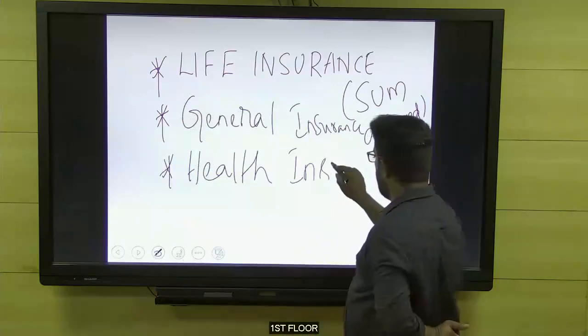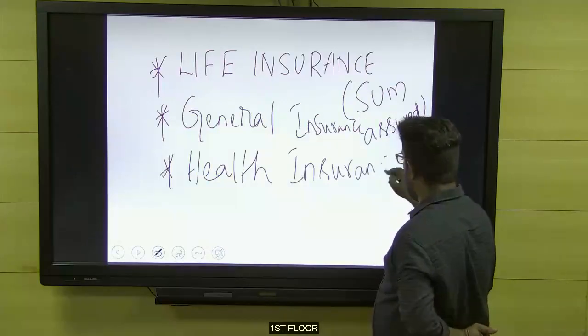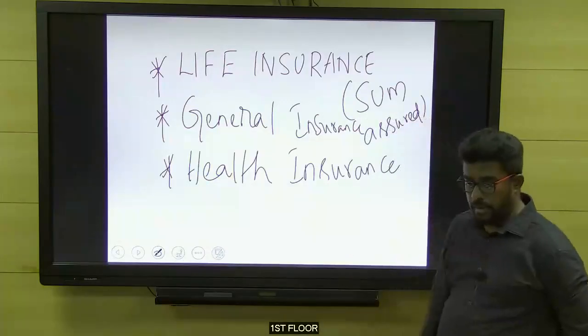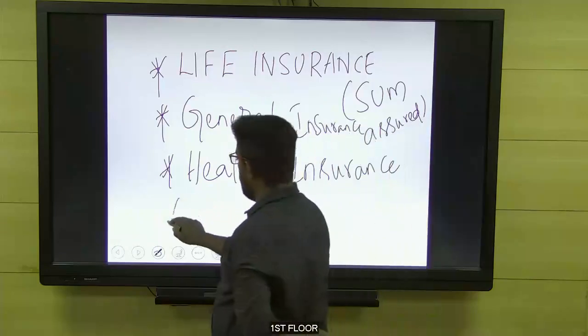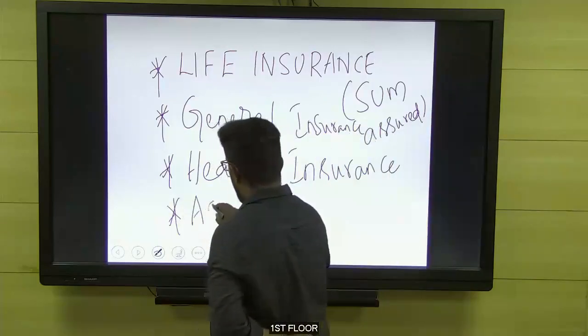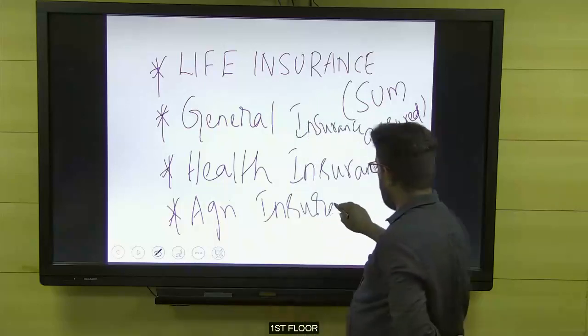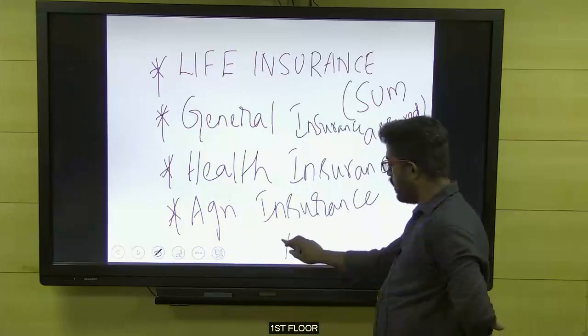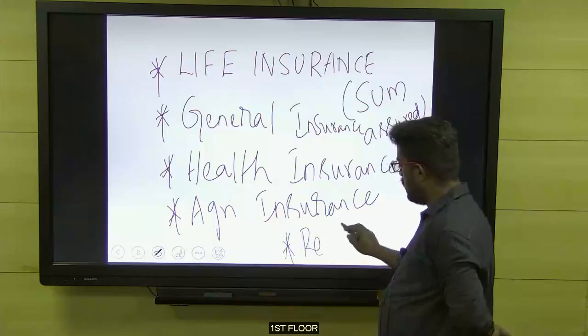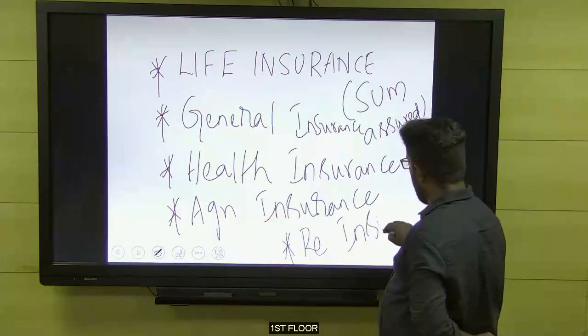Earlier, general insurance companies were providing health insurance, but now separate companies have emerged to provide health insurance. Then agri insurance, which provides crop insurance. Then the next one is called reinsurance. So these are the normal things. The next one is called reinsurance.